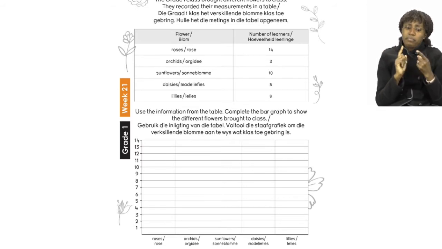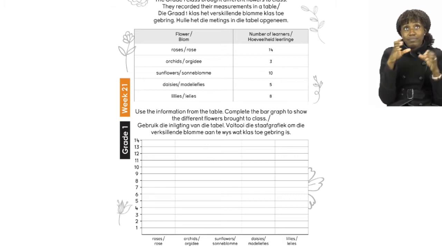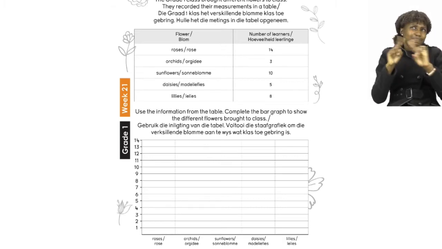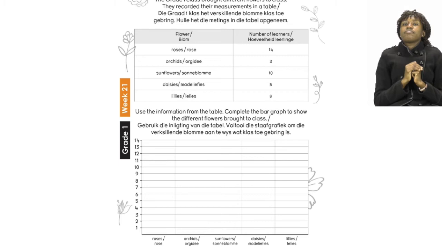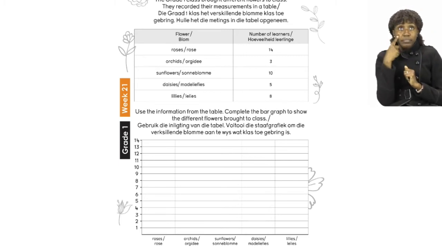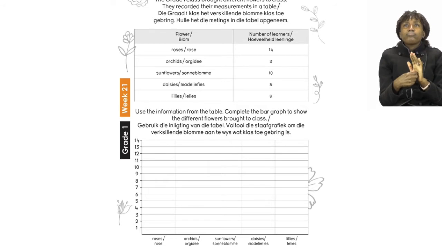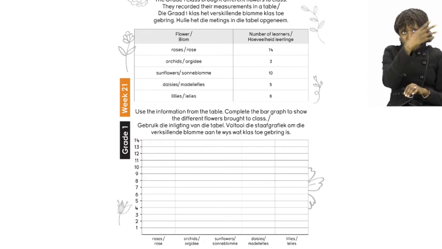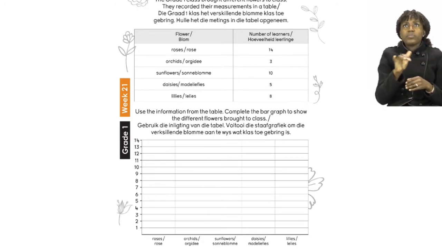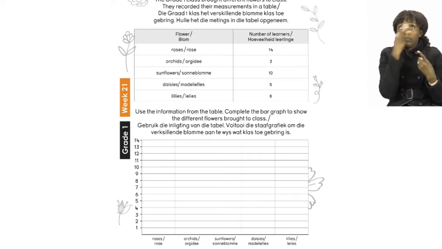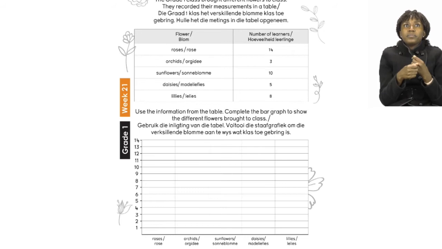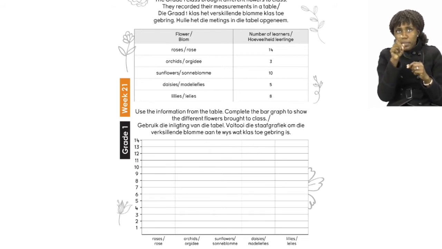The first thing they tell you is that the grade 1 class brought different flowers to the classroom. They recorded their measurements on a table. Now the table we can see is showing us the different types. On one side we have the flower, and then on the other side we have the number of learners that brought those flowers. It says that the roses were brought by 14 learners. And then you can see that further down we have other types of flowers brought by different numbers of learners.